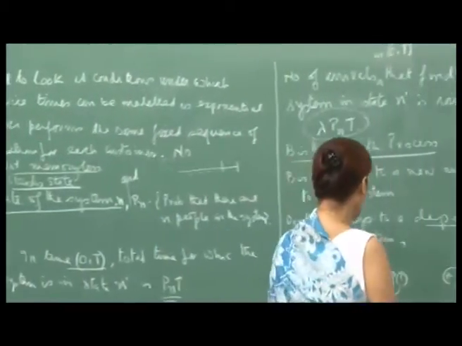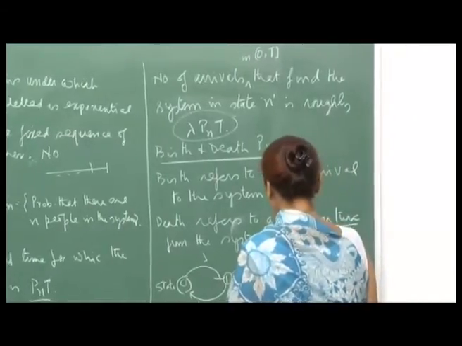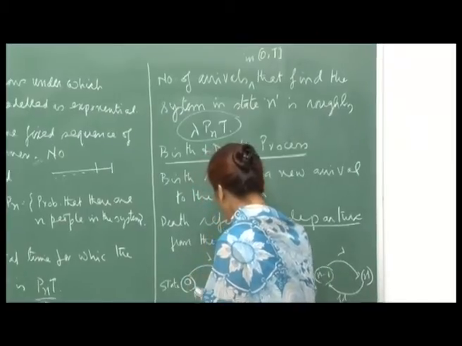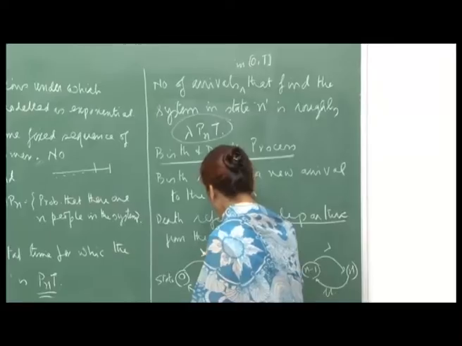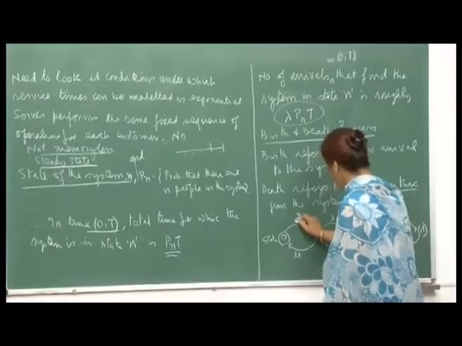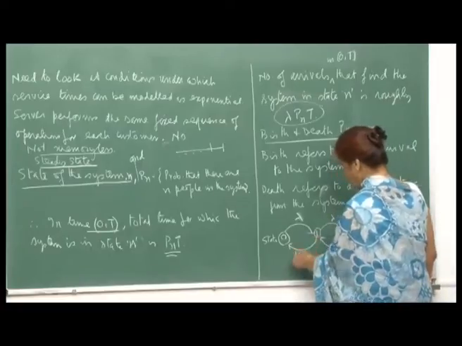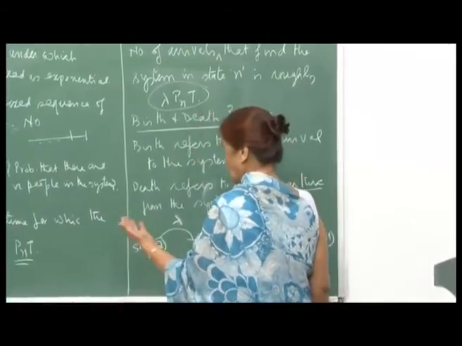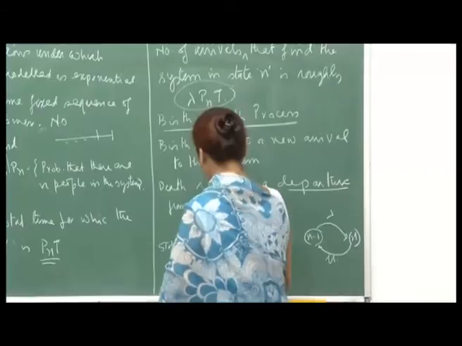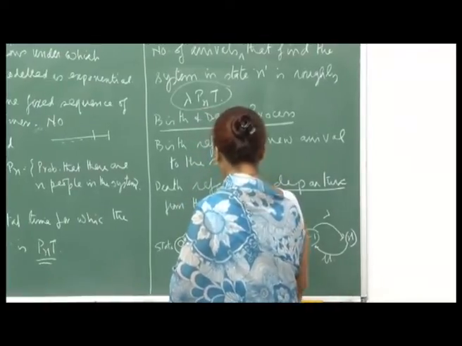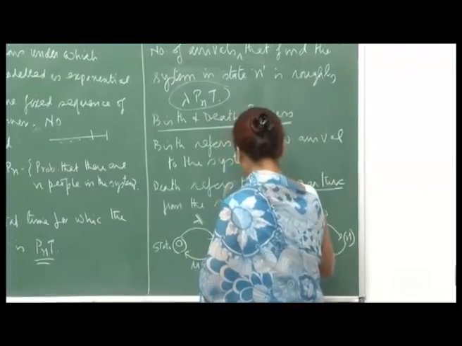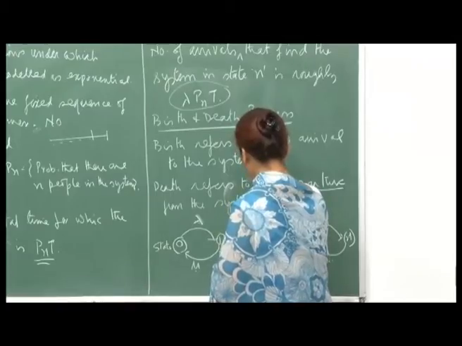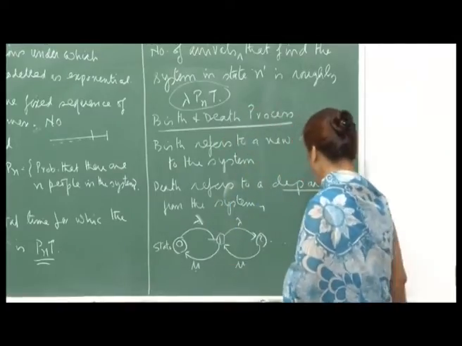There is one server. So, diagrammatically you can describe the situation here of the birth and death process. You begin with state 0, there are no people in the system, then one arrival takes place, this should be lambda, and so you go to state 1. But from state 1 you can revert back to state 0 if there is a departure, and we are saying that the service time is exponentially distributed with rate mu, right. And then again when you are in state 1, it can go to state 2 by arrival, okay, and it can revert back to state 1 if there is a departure, and so on.